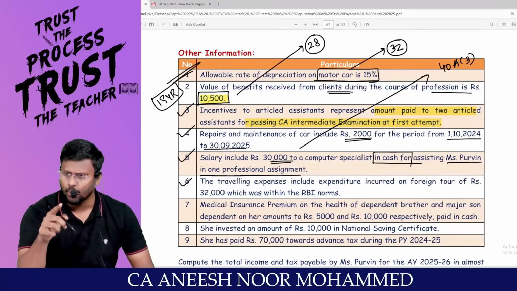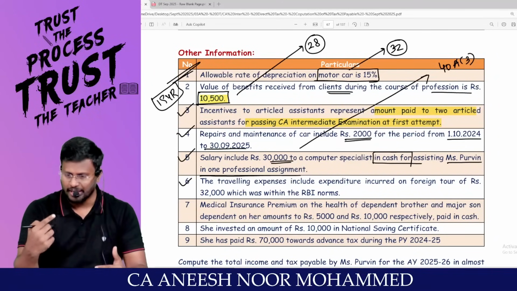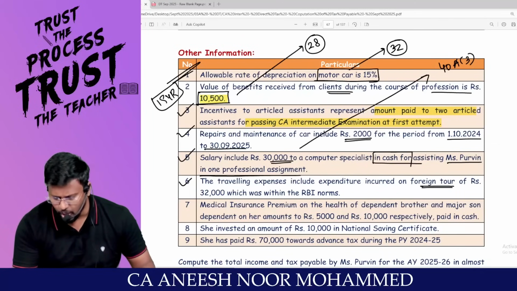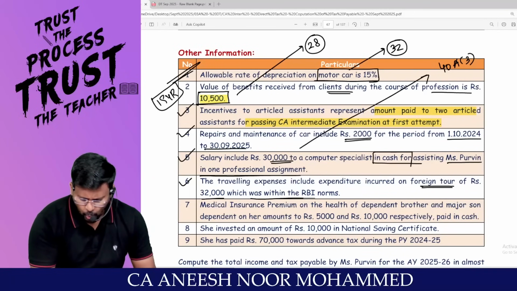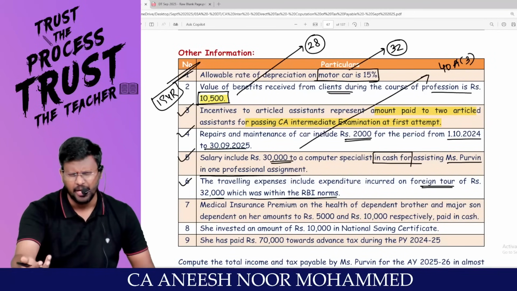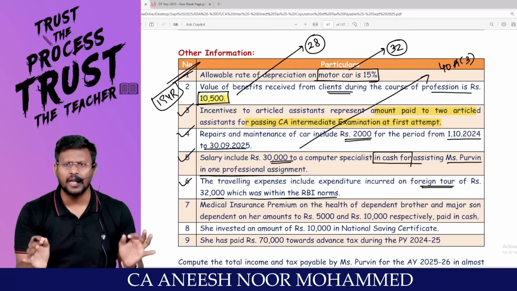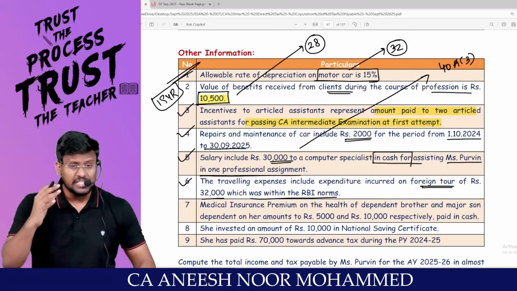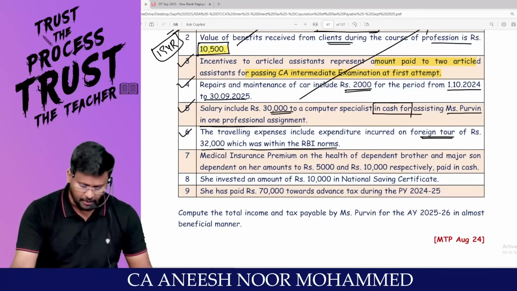Traveling expense include, there was one traveling expense debited to P&L account. They are talking about that. Expenditure incurred on what travel? Foreign travel. Of rupees how much? 32,000, which was within the RBI norms. So no need to add back anything because it is within the limit prescribed by RBI. If it is in excess of the limit prescribed by RBI, that excess should be added back.